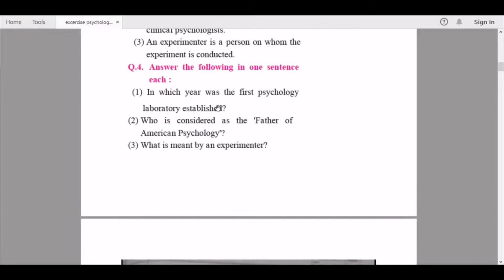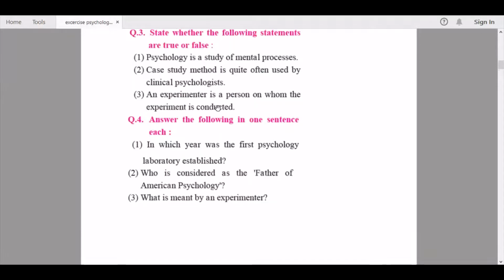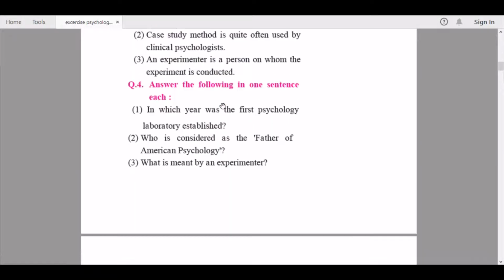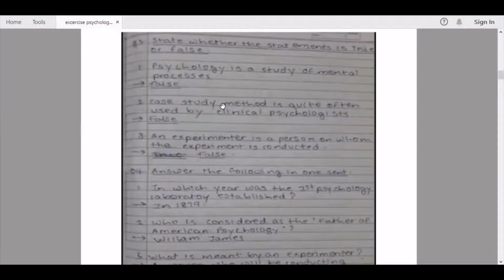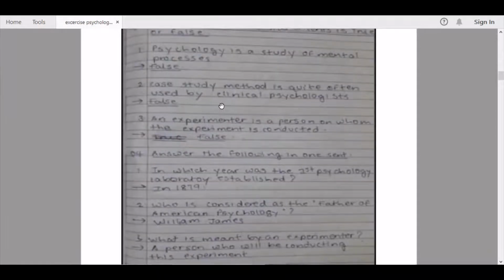Here we continue to question number 4, that is, answer the following in one sentence. First one being, in which year was the first psychology laboratory established? So here the answer is 1879. So you do not have to write only 1879. Here it has been written, please answer the following in one sentence. So we'll write, the first laboratory for psychology was established in 1879.